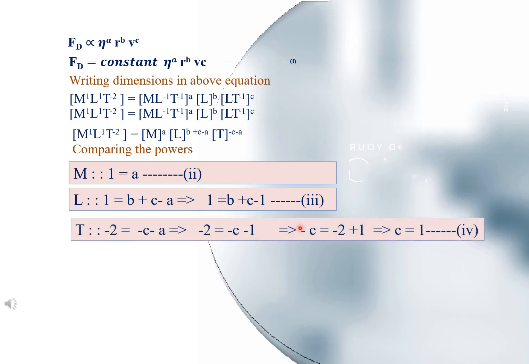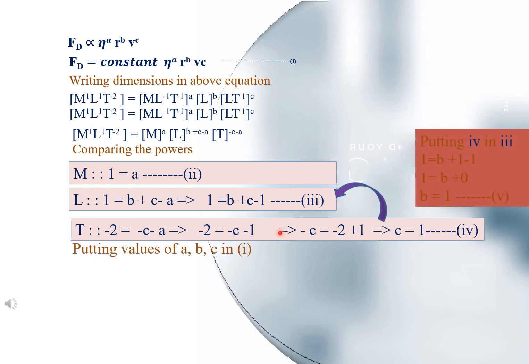By comparing the powers of T, we get minus 2 is equal to minus c minus a, minus 2 is equal to minus c minus 1, and we get c is equal to 1. Let's call it equation number 4. By putting equation number 4 in equation number 3, we get b is equal to 1. Now we have a is equal to 1, b is equal to 1, and c is equal to 1.